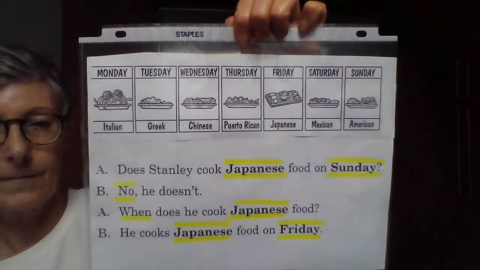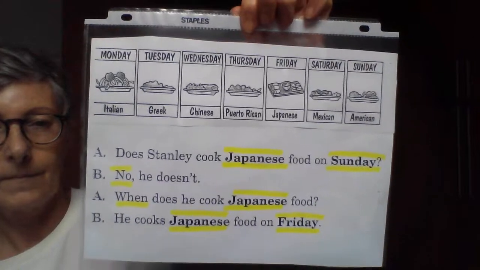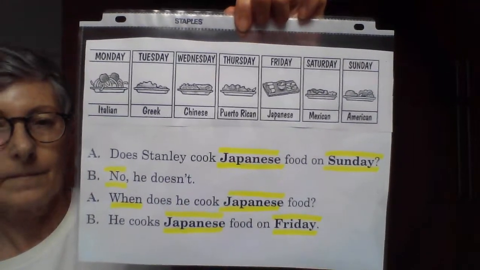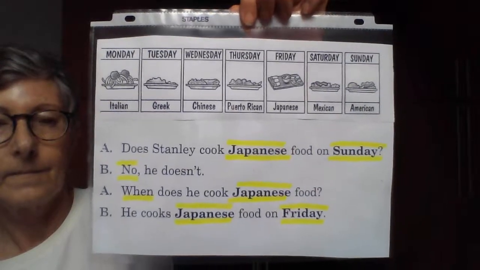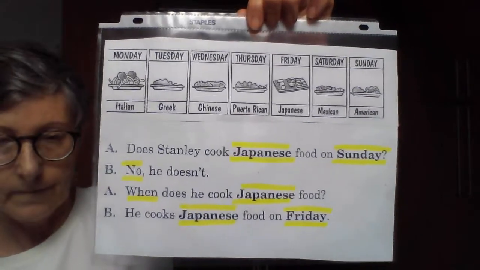listen to the third model. Does Stanley cook Japanese food on Sunday? No, he doesn't. When does he cook Japanese food? He cooks Japanese food on Friday.